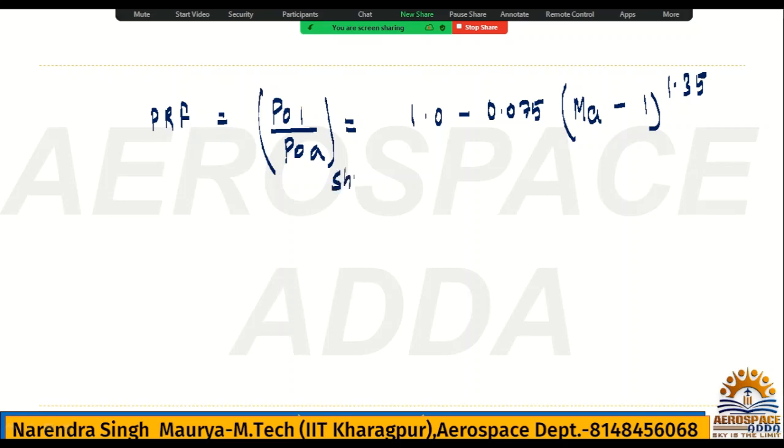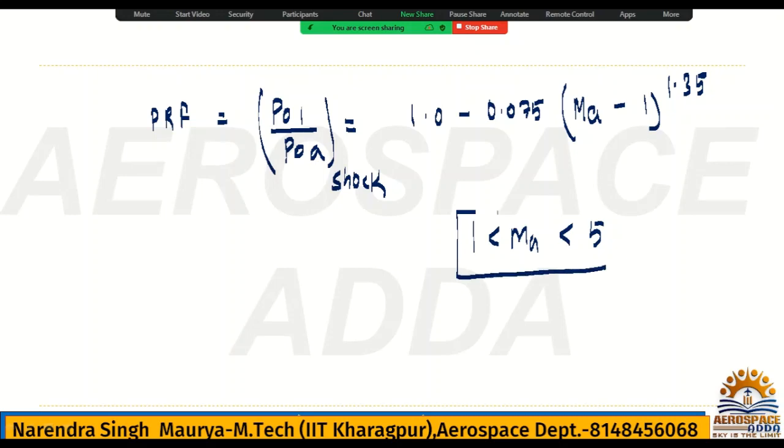When there is a shock formation, you cannot directly get P naught 1 and P naught A, so the RAM efficiency formula and all will not work here. In practice, neither isentropic efficiency eta I nor eta R, RAM efficiency formula is used for supersonic intake. Whatever I have told you in subsonic will not work for supersonic. Here this Mach number should be greater than 1 and less than 5. For this range only this formula will work.